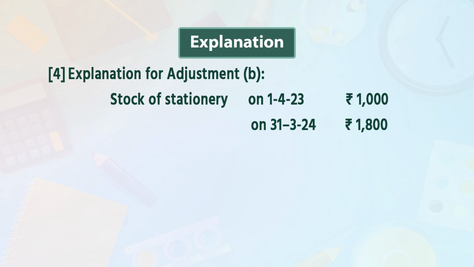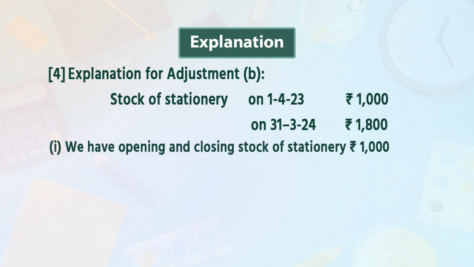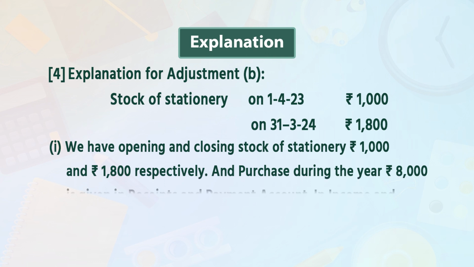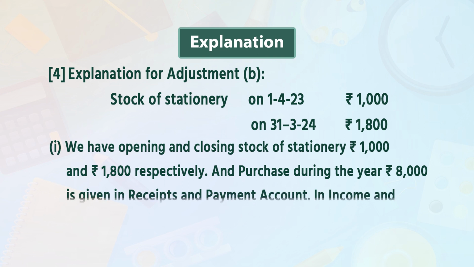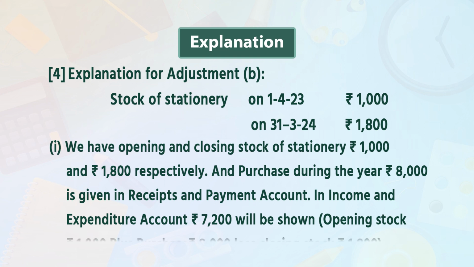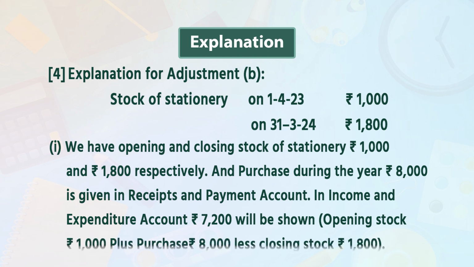Stock of stationery on 1st April 2023 rupees 1,000, on 31st March 2024 rupees 1,800. In that, the first point is we have opening and closing stock of stationery, rupees 1,000 and rupees 1,800 respectively, and purchases during the year of rupees 8,000 are given. In the income and expenditure account, rupees 7,200 will be shown: opening stock rupees 1,000 plus purchases rupees 8,000 less closing stock rupees 1,800.